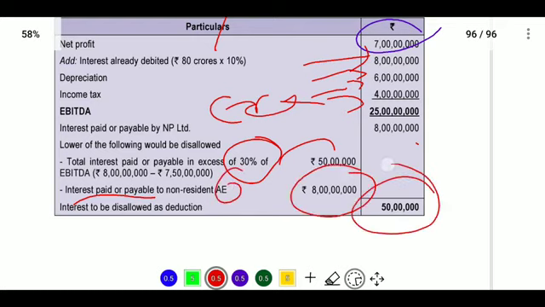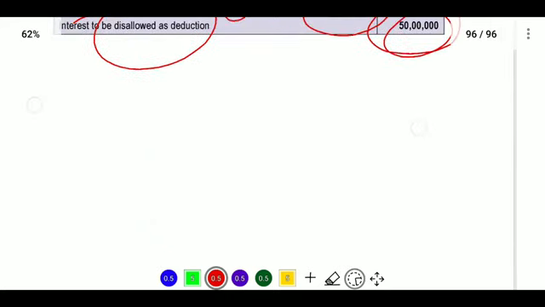So deduction will be allowed up to 7.5 crores, and the interest to be disallowed will be 50 lakhs. So only up to the 30% will be allowed as deduction. Above 30% it will be disallowed. Up to 30% will be allowed as deduction. Next, this question is completed here.